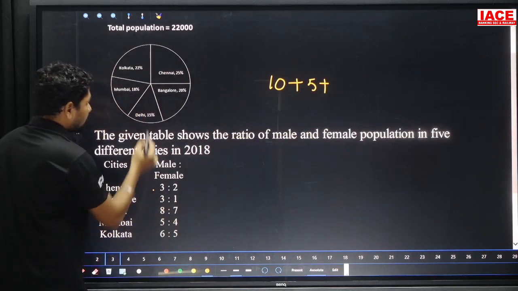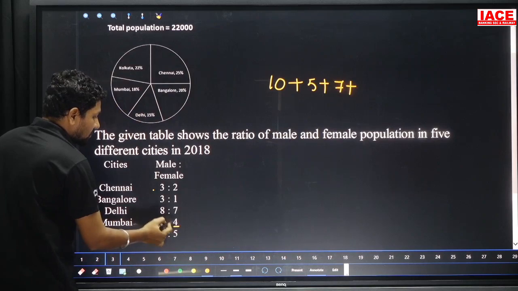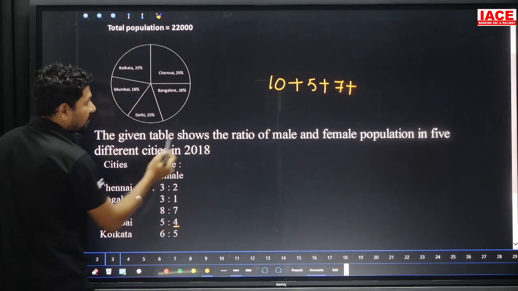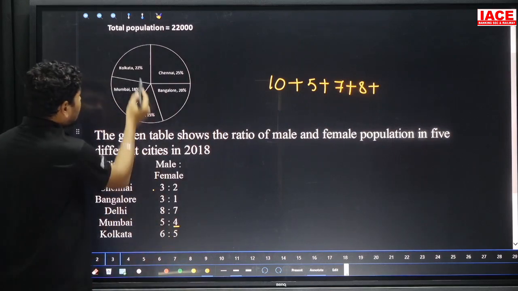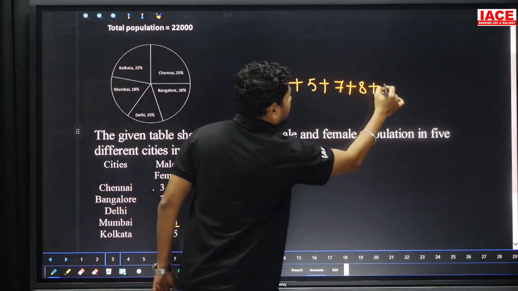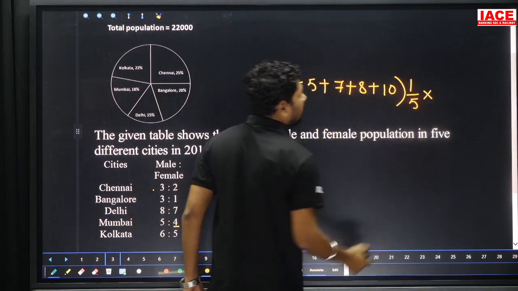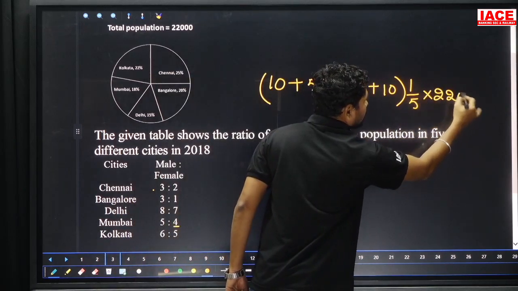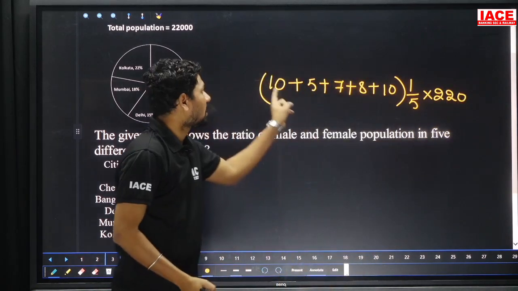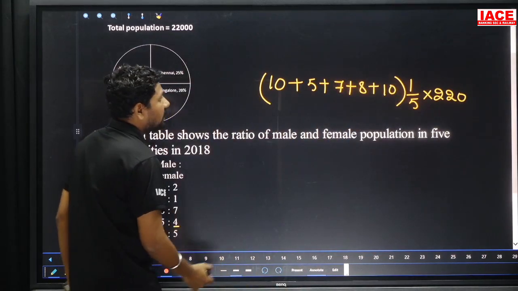Here 8 plus 7 is 15, and 7 parts directly. And here, 5 plus 4 is 9 parts. 9 double is 18. 4 double is 8. Plus 6 plus 5 is 11. 11 double is 22. 5 double is 10. Average means sum of observations by number of observations. Already we know the total population is 22,000. We should apply 22,000, but I am not applying the double zeros, because in the percentages the last 2 zeros will cancel, and we simplify the values to get the answer.